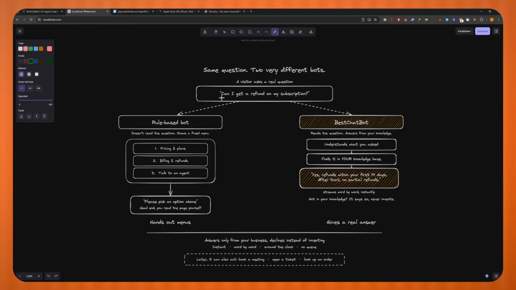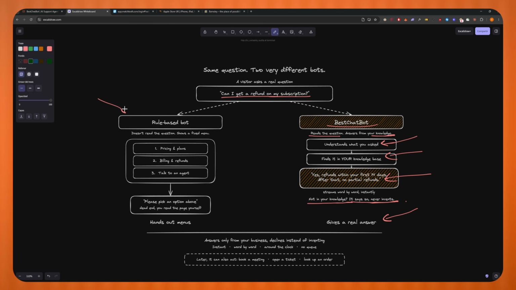Let's say we have the same question, which is: can I get a refund on my subscription? BestChatBot is going to read the question and, most importantly, answer based on your knowledge base. We're going to see further down the video how you can build your knowledge base, but it is from documents and URLs. If you don't give it enough information, it will just say I don't know. So it's going to take the user's question, find it in your knowledge base and produce an answer. If the answer is not in your knowledge base, it will simply say so. It will never invent, and at the end of the day it's going to give a real answer to the client.